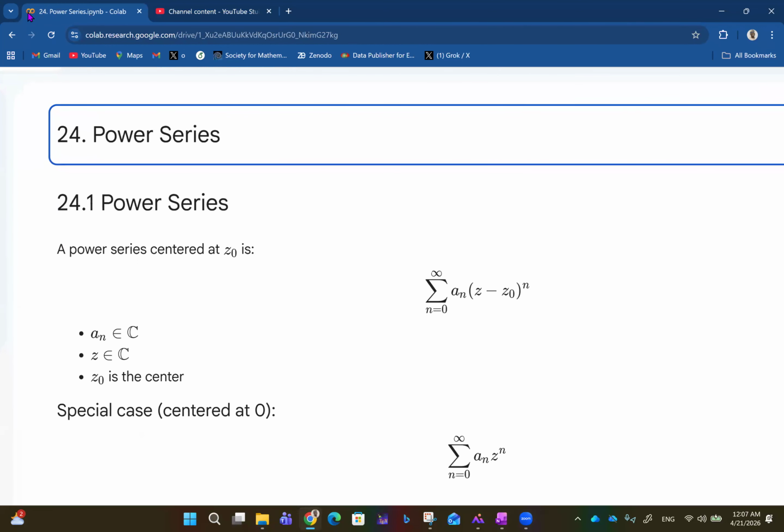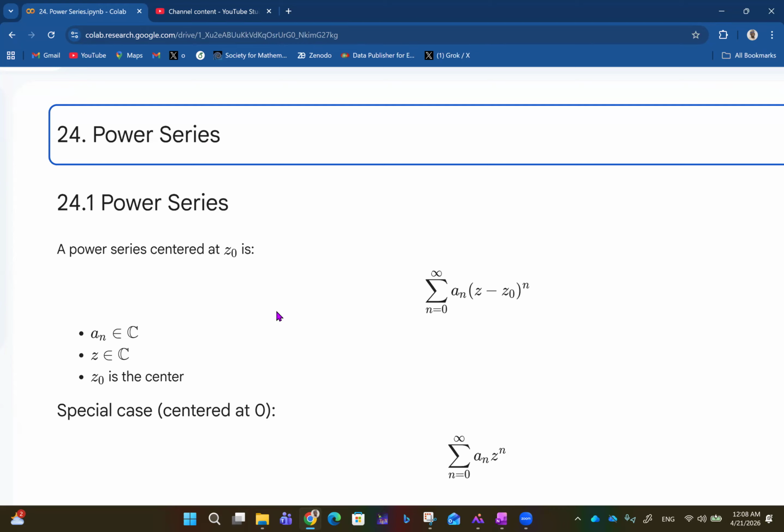Now, as we're talking about analytic functions and all that, we got to a point where we saw the link between analytic functions and being able to express such functions in series form with a radius of convergence that is infinite. So here we look at power series. Interestingly, I have other playlists where I have talked about this. I think I have a whole playlist dedicated to power series itself. But here, this is power series as it connects with the concept of complex numbers.